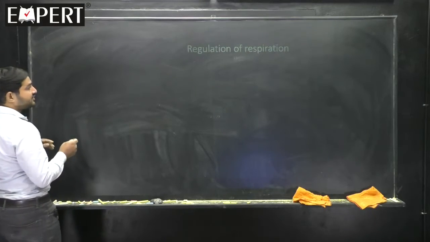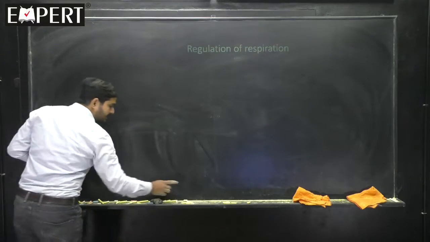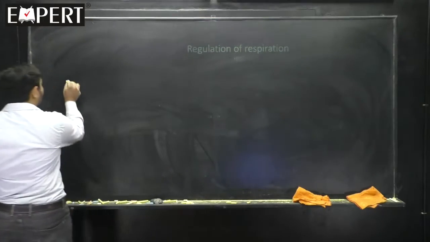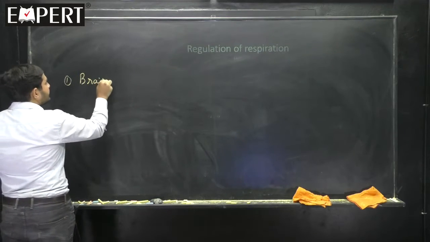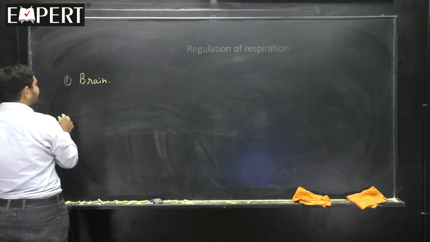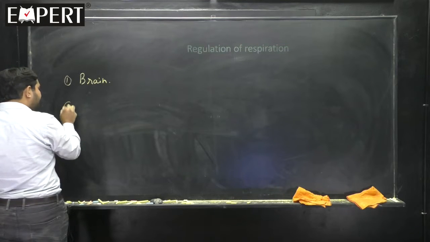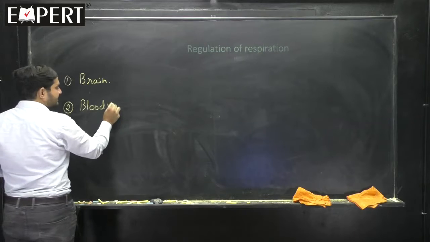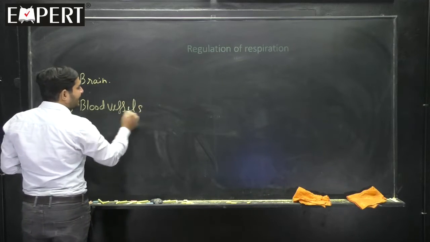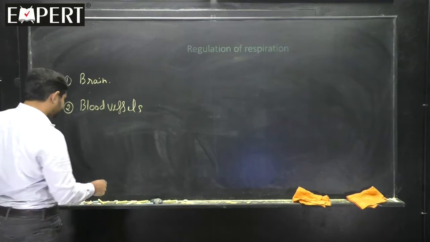The regulation of respiration is with the help of the brain, and there is an involvement of some parts of the blood vessels also, which I will tell you now. See carefully here.